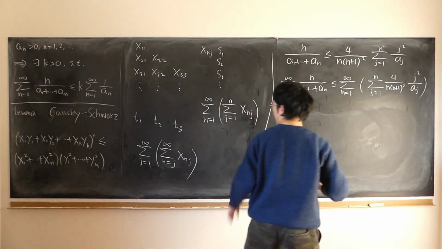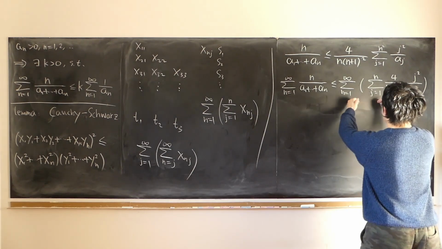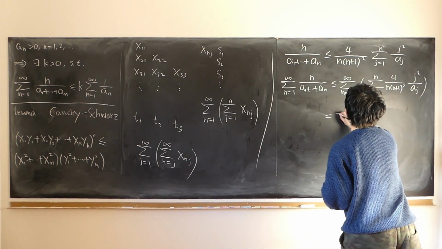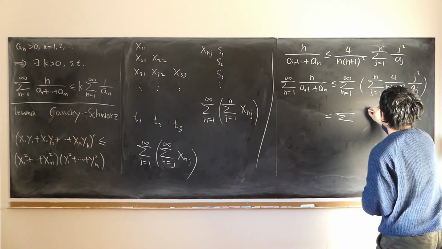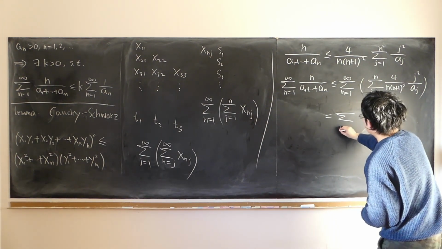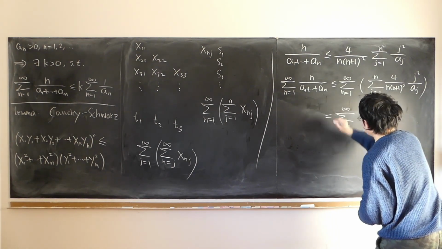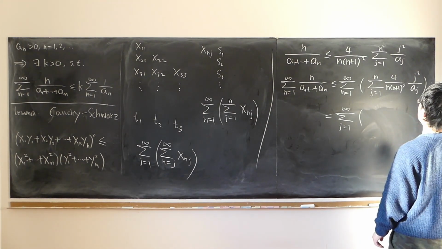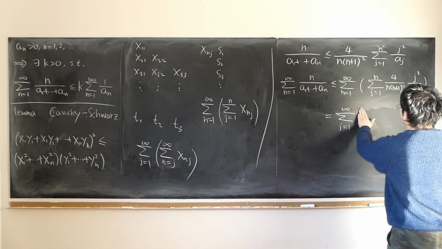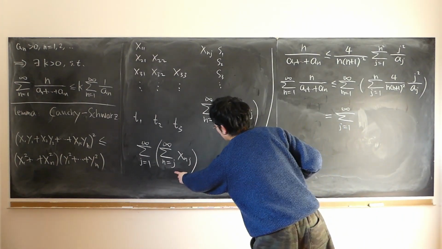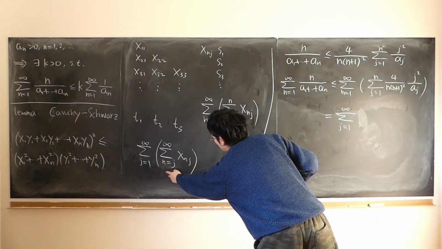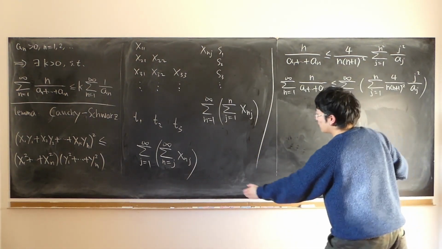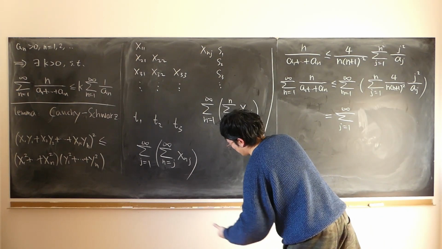j is the column. So in other words, this sum is really equal to the sum over j from 1 to infinity. Then we sum. But before we do this sum, n from j to infinity. n is changing, meaning j is fixed.